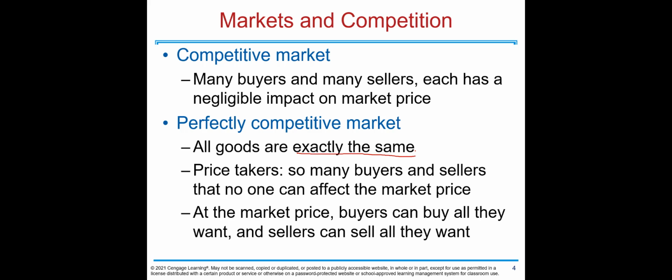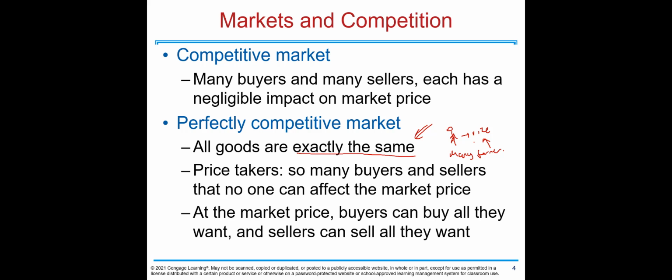And there are not many examples of perfectly competitive markets in the economy, but the one that you can understand this definition of perfectly competitive market well is agricultural commodities. Let's think about a farmer who sells rice. So there are many farmers selling the same rice, and therefore they cannot have an impact on the price.